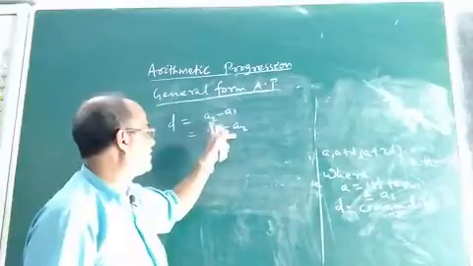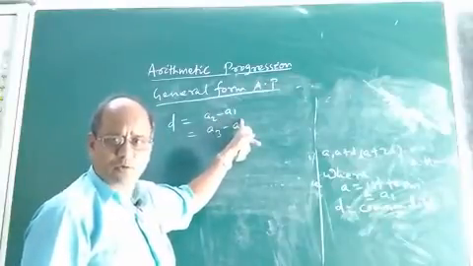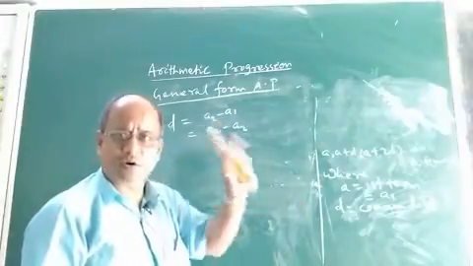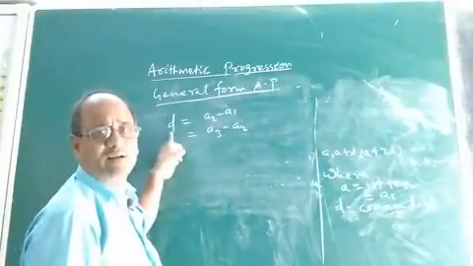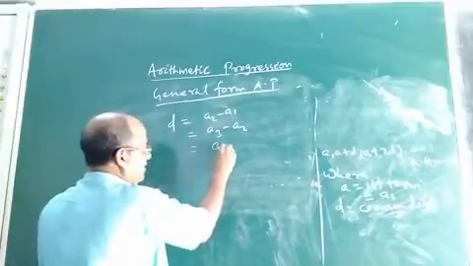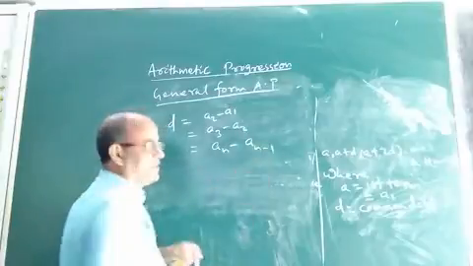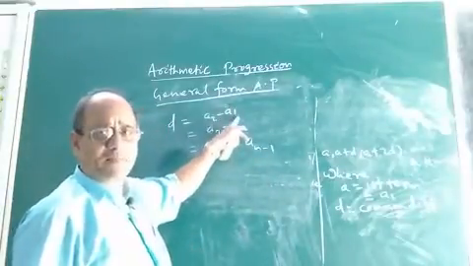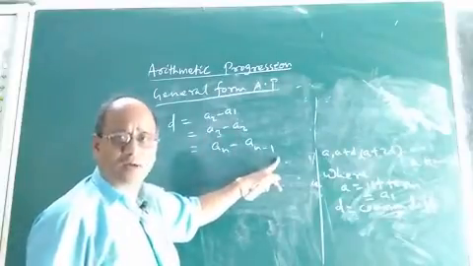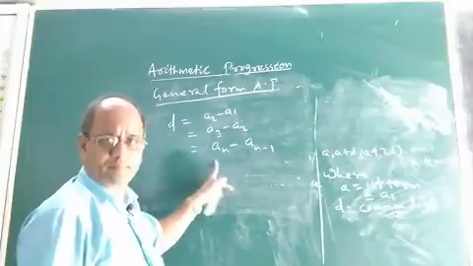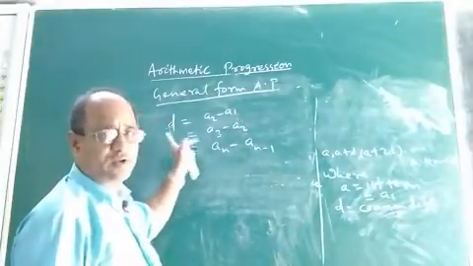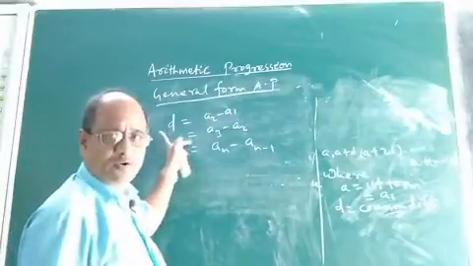The difference of each two consecutive terms in the AP is always the same constant, known as the common difference. Or you can say An minus A(n minus 1): the difference of the (n minus 1)th term from the nth term is equal to the common difference. So this is the formula to find the common difference.